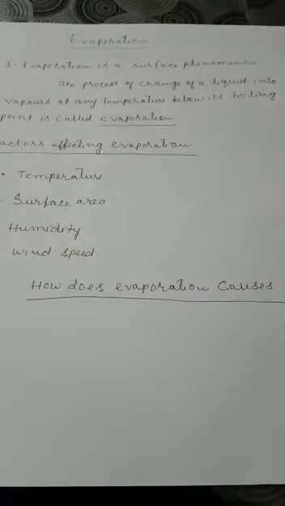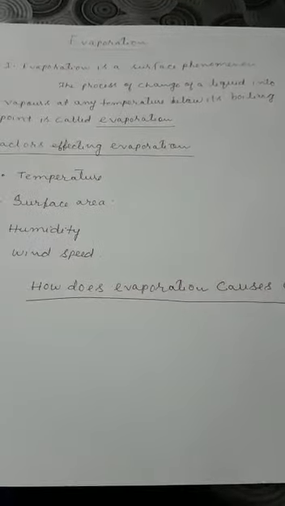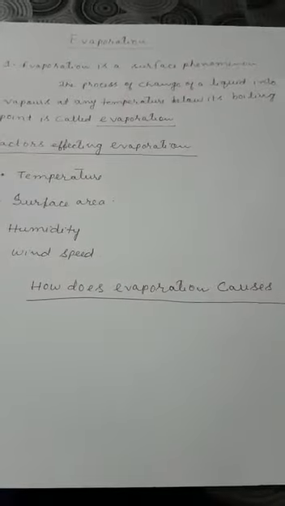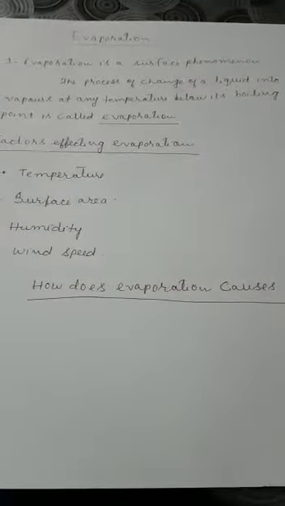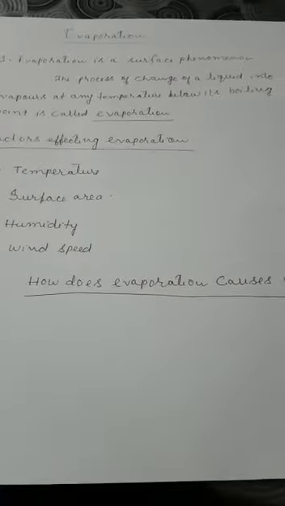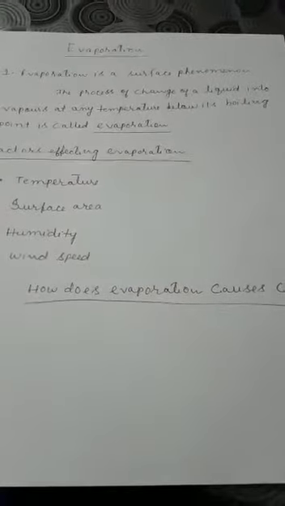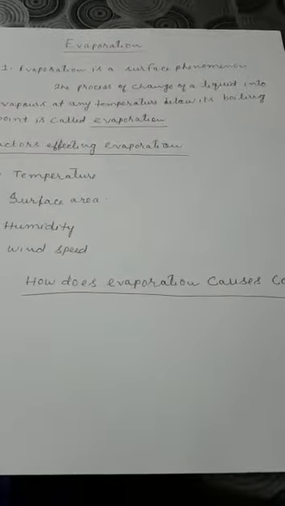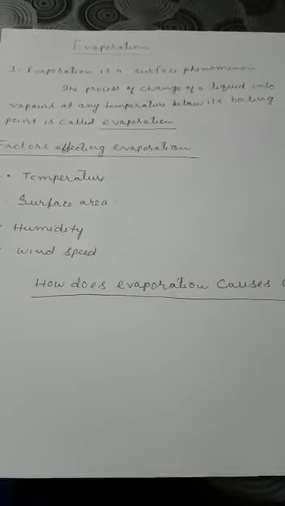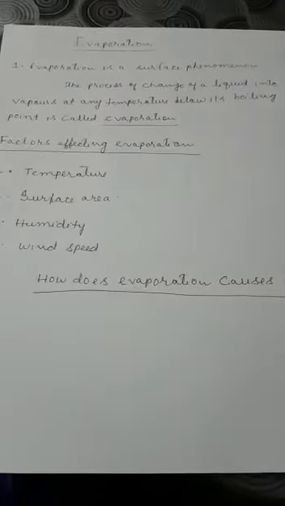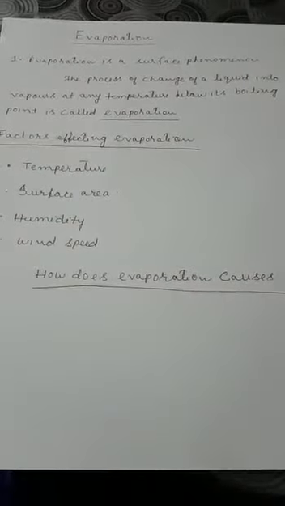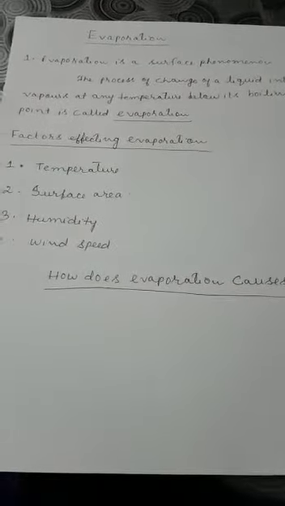If we keep some water outside, you will see that slowly the amount of water gets decreased because liquid water is getting converted to water vapor. For that reason we get water vapor from liquid state. Now you people are at home, so you can try it. Take some water in a bowl or somewhere else and keep it outside and check every day how it is getting evaporated.